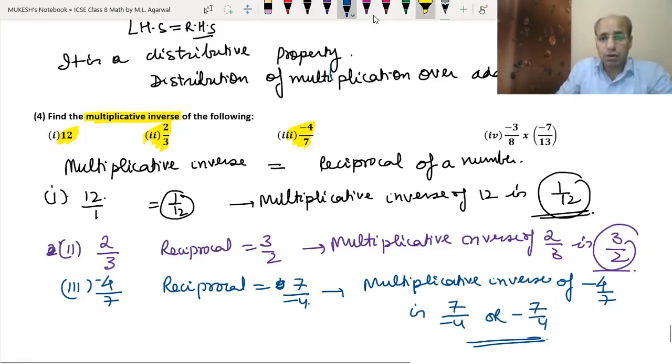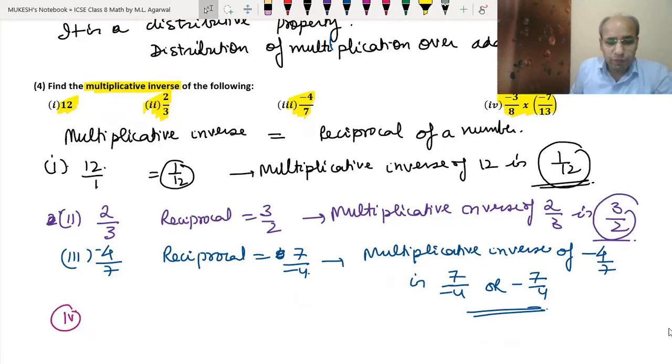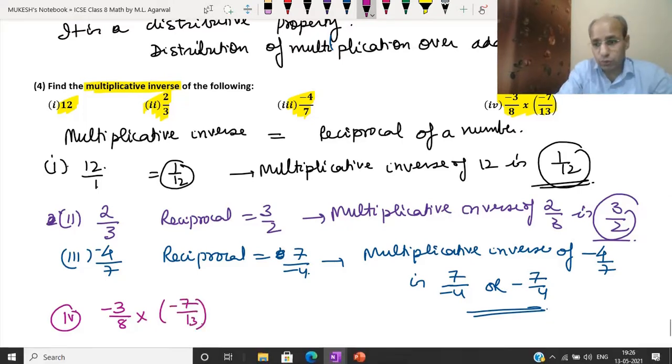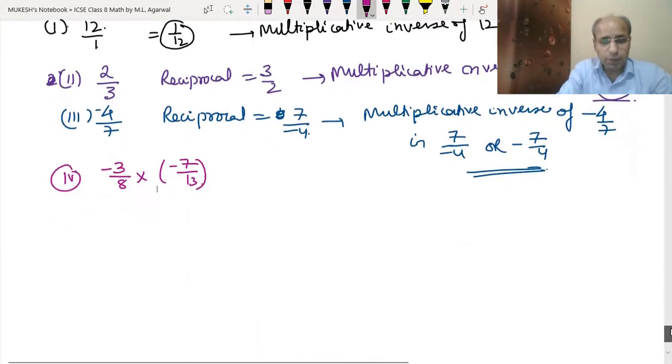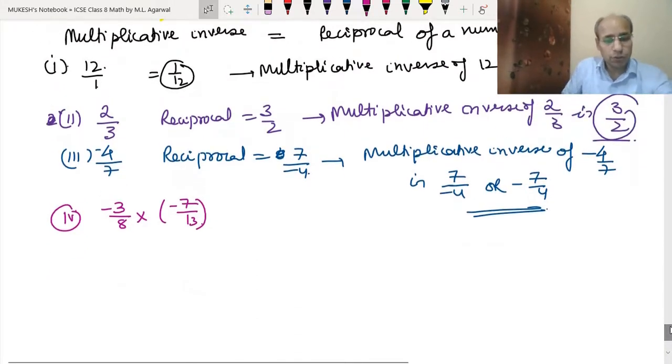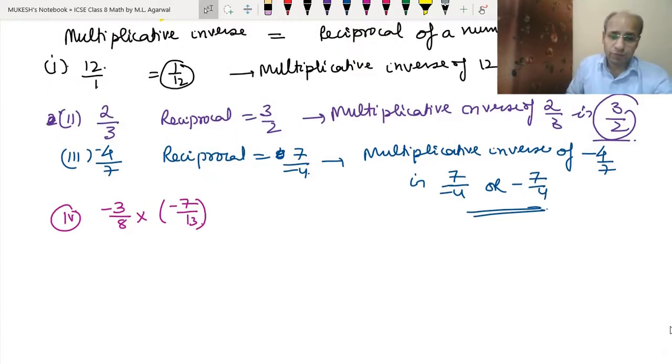Okay, so now the fourth part, minus 3 upon 8 into minus 7 upon 13. To do this part we first have to multiply these two numbers, then we can find the reciprocal of it. Or what we can do is reciprocate each number, then multiply them. Both ways it can be done. So let's first find the multiplication. It will be minus 3 into minus 7 upon 8 into 13.